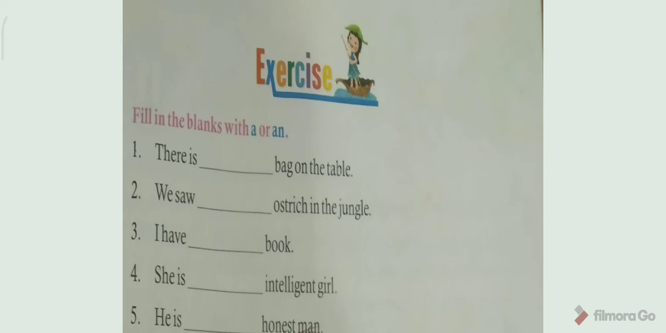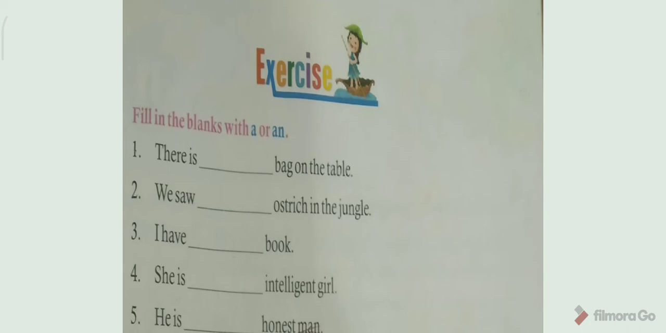Next one. He is an honest man. See, what is the first letter there? H. But H is silent. We have to pronounce honest. How we pronounce? Honest. So H is there, but H is silent. So we will pronounce O. So answer is an. He is an honest man.